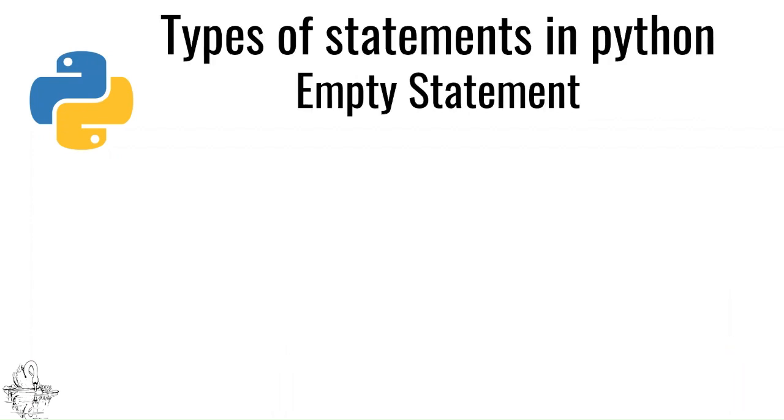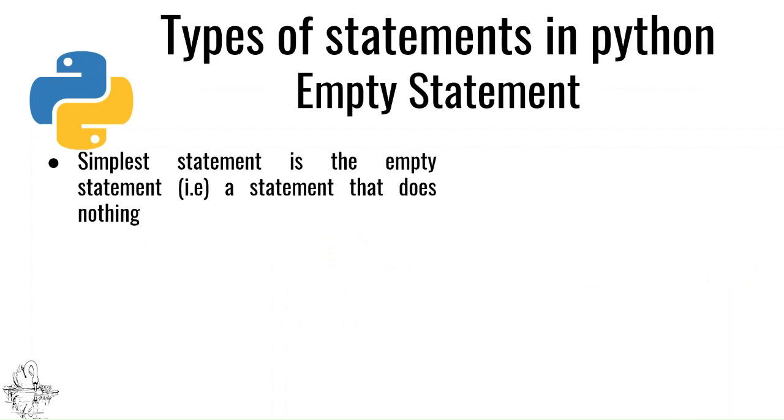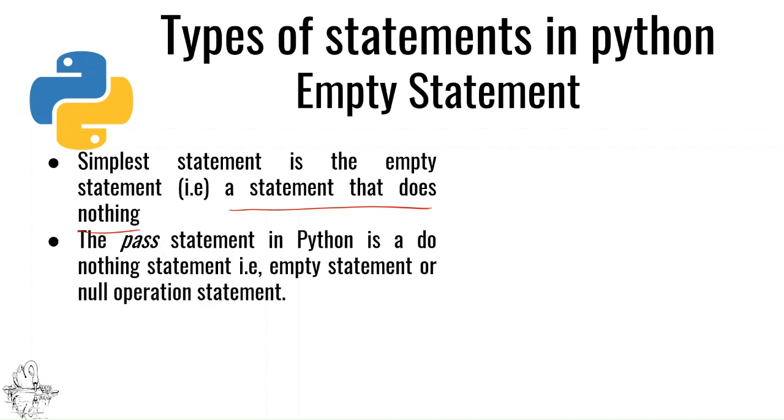What is an empty statement? Simplest statement. What does it do? It does nothing. So, the statement which is simplest and it does nothing is called as an empty statement. Now, how do you write it or how do you type it? It is pass. Pass statement in Python. What does it do? It does nothing.